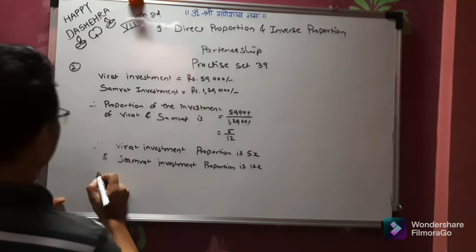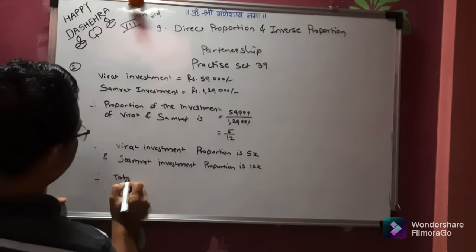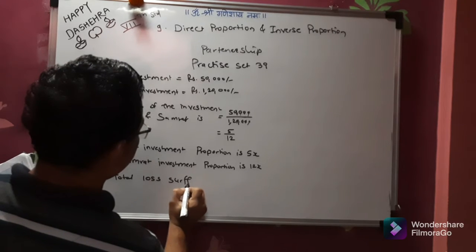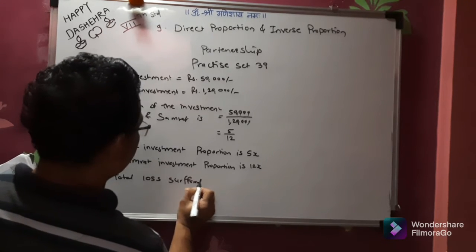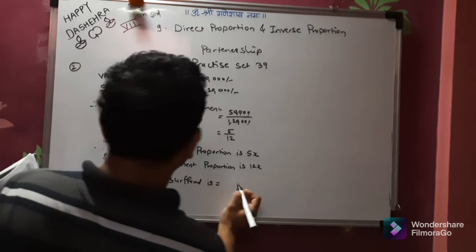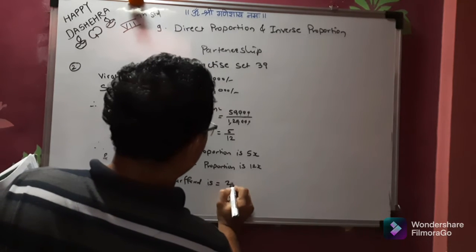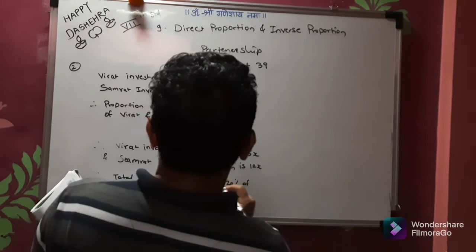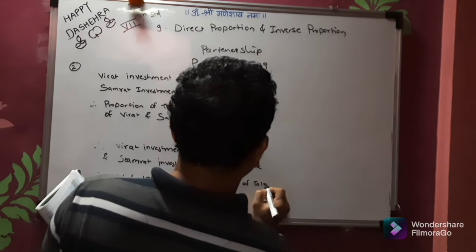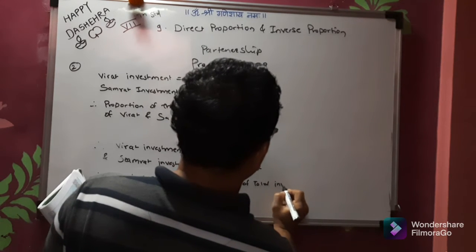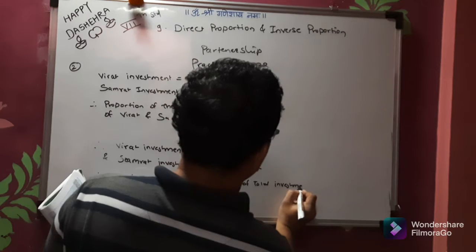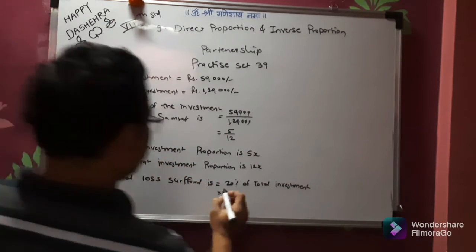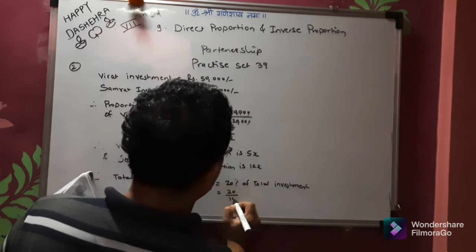Now total loss suffered is equal to how much? 20% of total investment. So this is say 20% is 20 divided by 100.